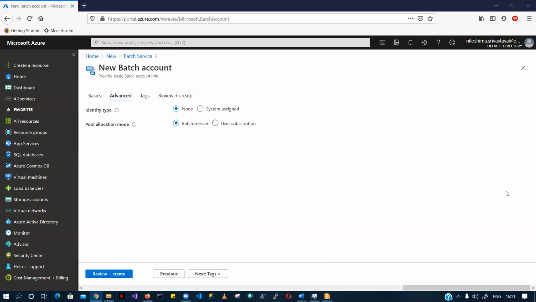There is a named user account where you can specify one or more named users from a pool when you create a pool, right? And each user is created on each node of the pool. So it will give you that sort of flexibility in how you would like to run your batch service, when it comes to accessing your batch service via an AD, or running it with some default user.